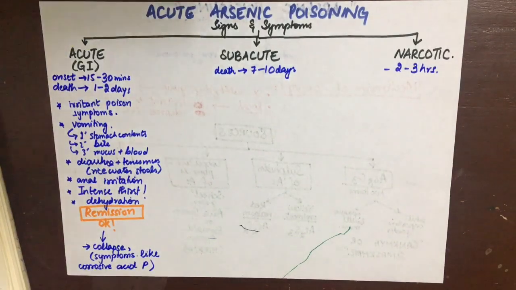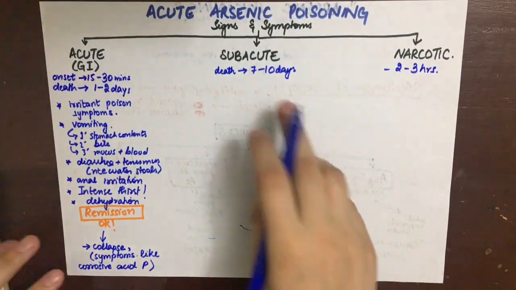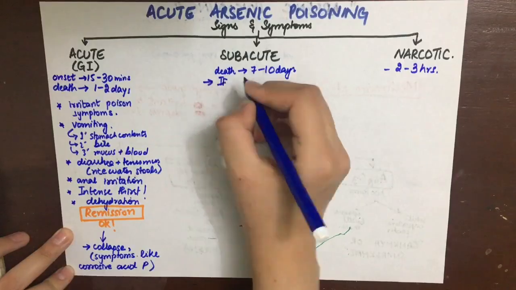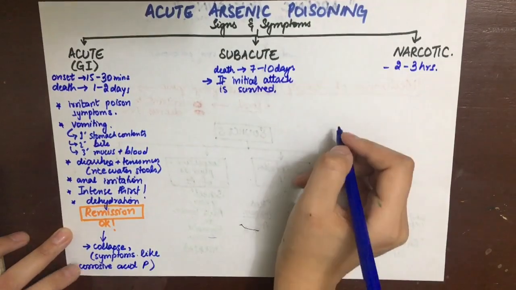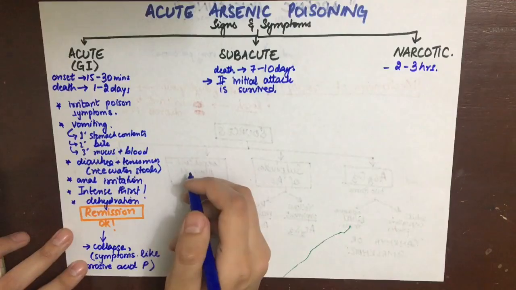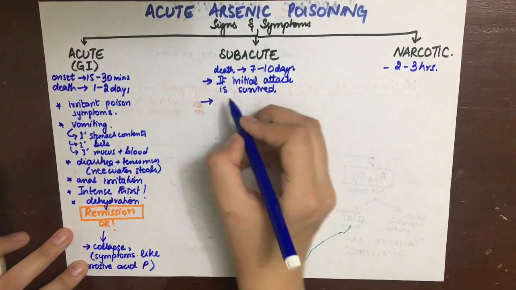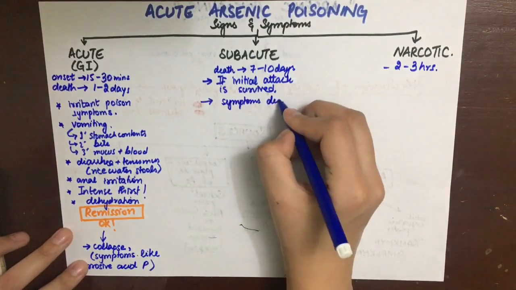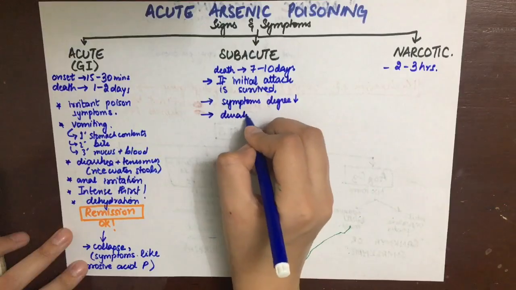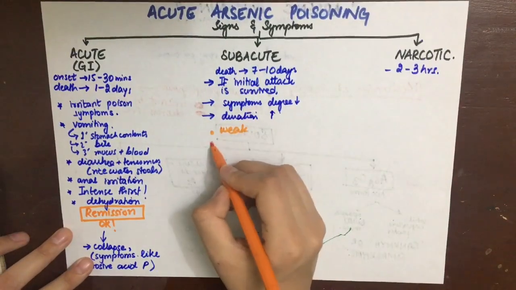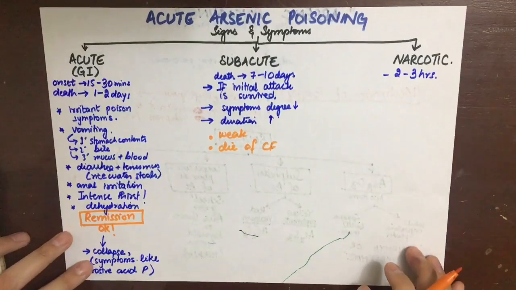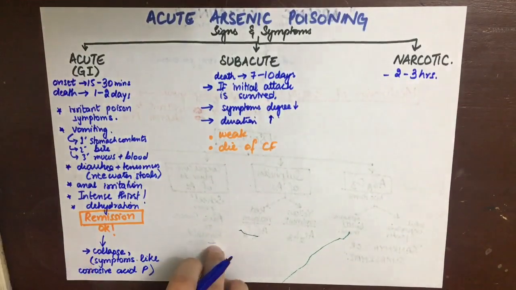Now, the subacute poisoning occurs if the patient survives the acute attack. The degree of the symptoms is decreased, that is, the symptoms are less severe, but the duration is increased. The patient is weak and at last dies of cardiac failure.